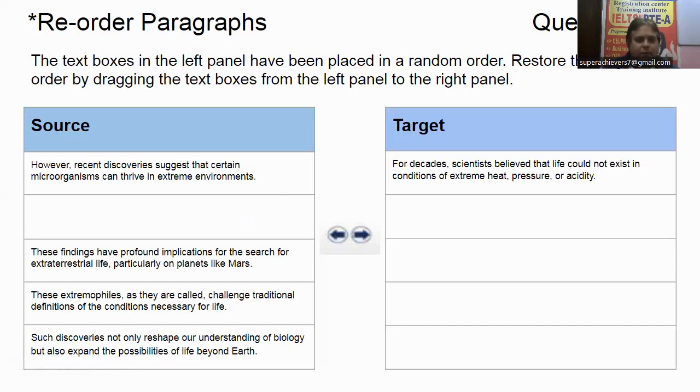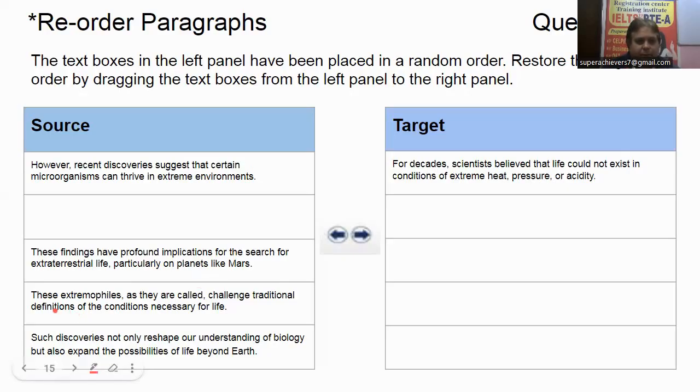So here they are saying, however, recent discoveries suggest that certain microorganisms. Okay, this is the second argument, looks like, after our introduction. Let us check other also. They are saying these findings have profound implications. Implication, like a suggestion, means they are talking about further findings, right? So this is not the finding actually. So we have to try to find where the writer is talking about the findings.